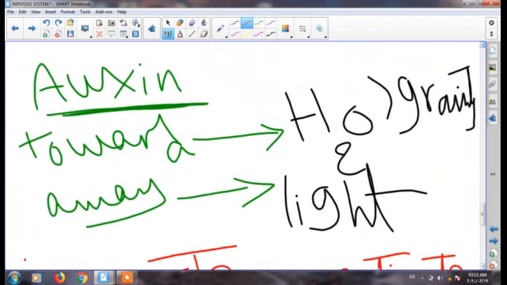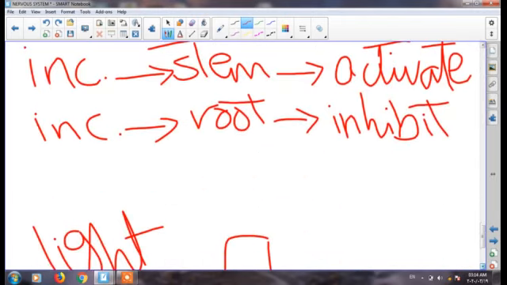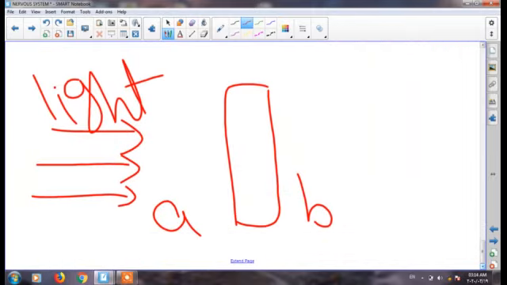So do you think the concentration of auxin becomes more in which side? Side A, which is facing the light, or side B, which is away from light? We said the auxin moves away from light. So most of the auxin found in side A migrates to side B. So the concentration of auxin in side B, which is away from light, becomes more than the auxin in side A, because side A is facing the light.